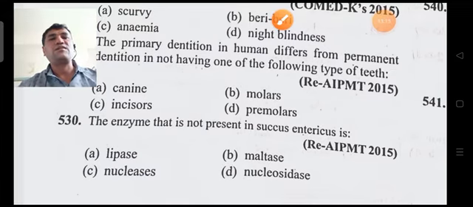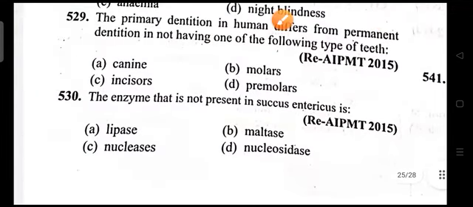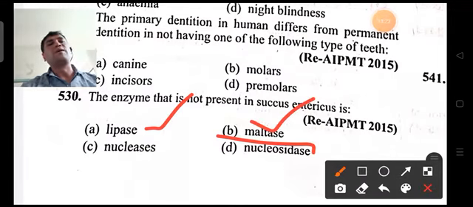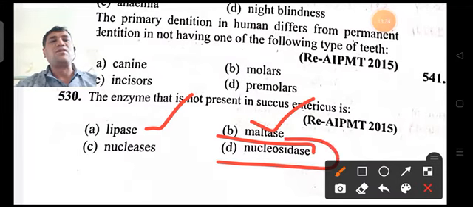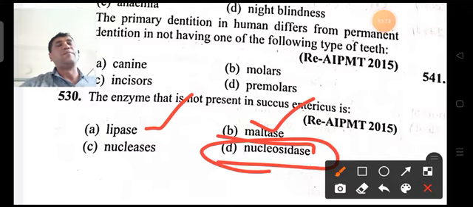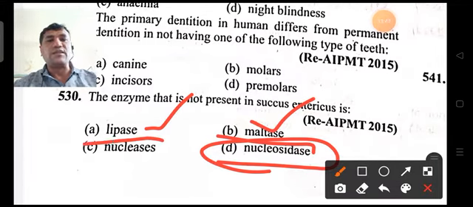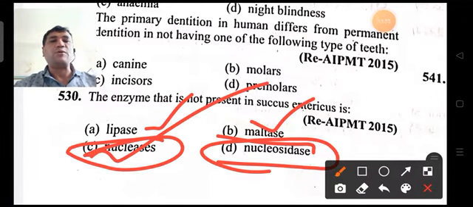Lipase is present, which digests the fats, maltase converts maltose into glucose, sucrase acts on sucrose, and so on. Nucleosidases are also present, which convert nucleosides into simpler bases. And nucleases are the enzymes that are not present in the succus entericus. So option C is the answer for this question.